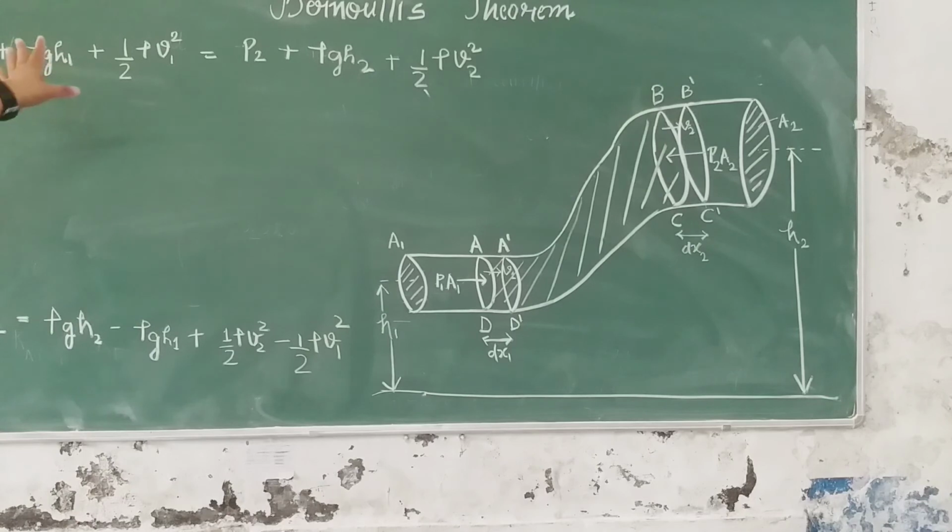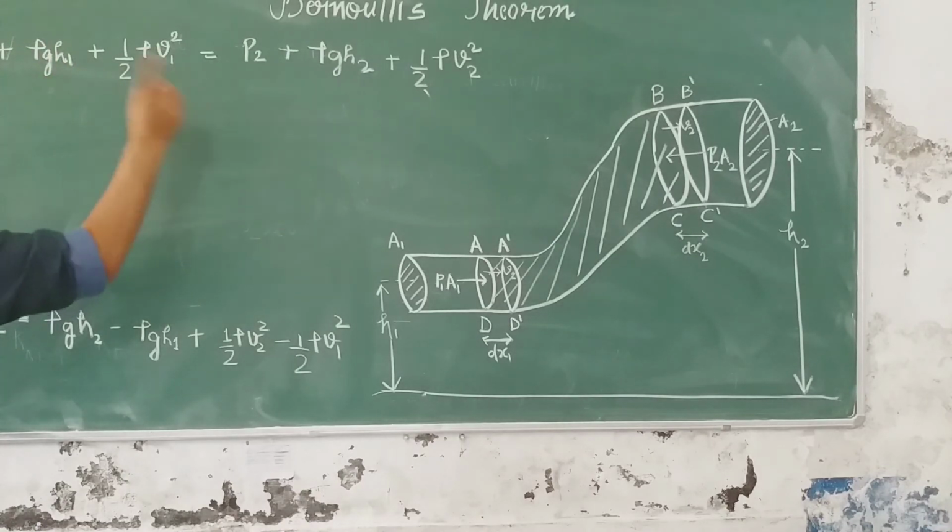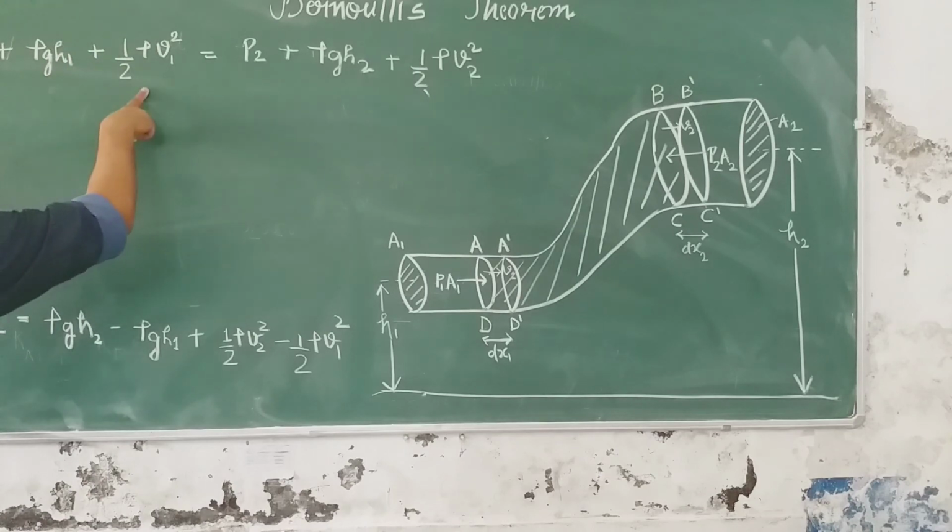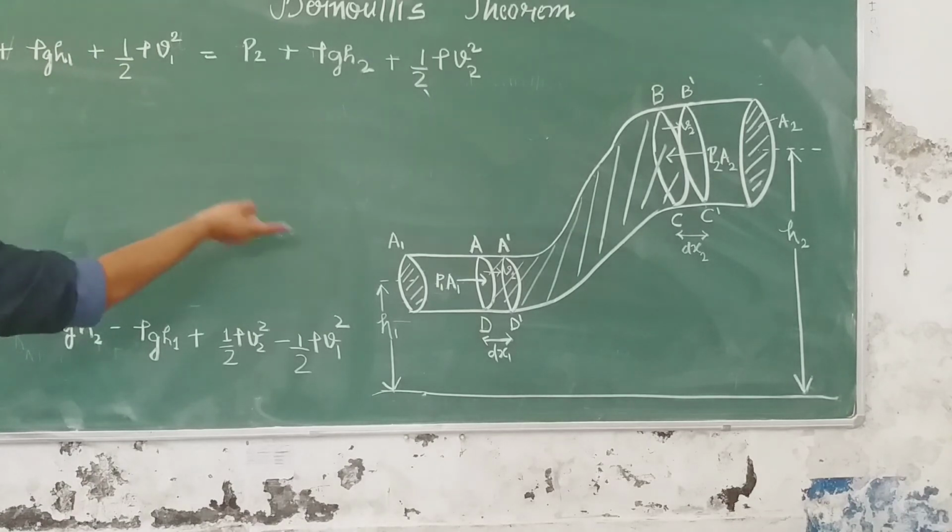So finally we will have this equation, and now you can clearly see that this equation is Bernoulli's theorem. It says the pressure energy per unit volume at point P1 plus potential energy per unit volume at the same point plus kinetic energy per unit volume at the same point.